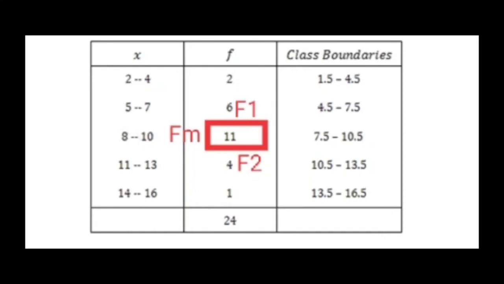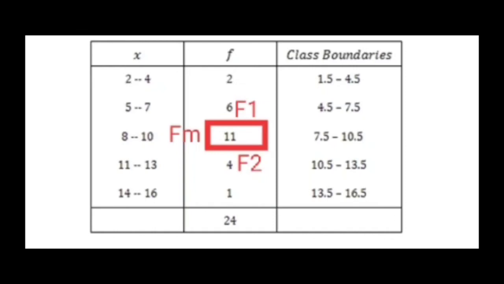So this 7.5 to 10.5 group is the modal class, and 11 is Fm. This preceding class frequency 6 is F1, and this succeeding class frequency 4 is F2.